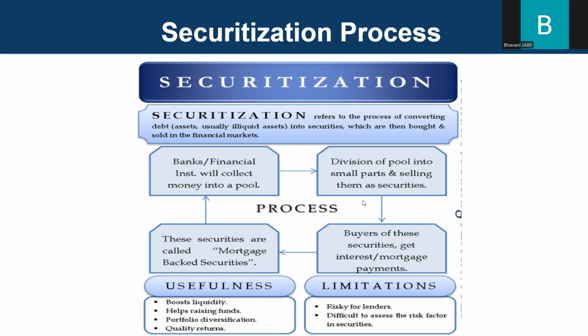Step two is issuing these securities. The SPV sells these bonds as certificates to the investors. So these investors receive regular income from the loan repayments. So this is about the securitization process.